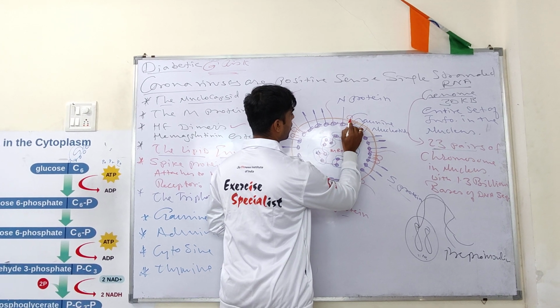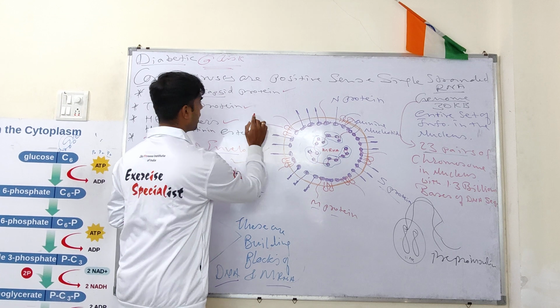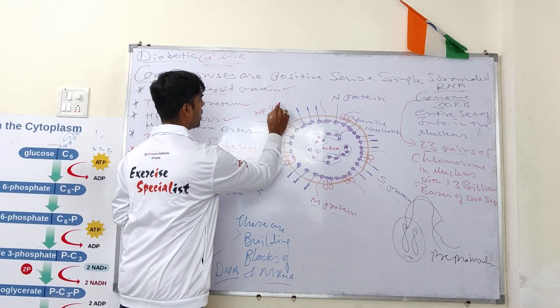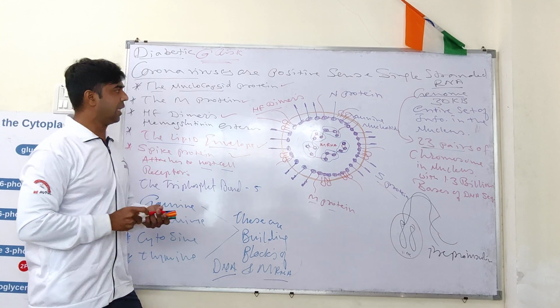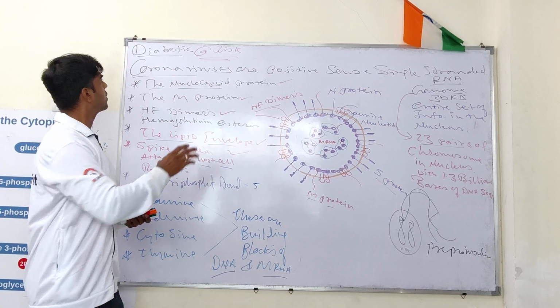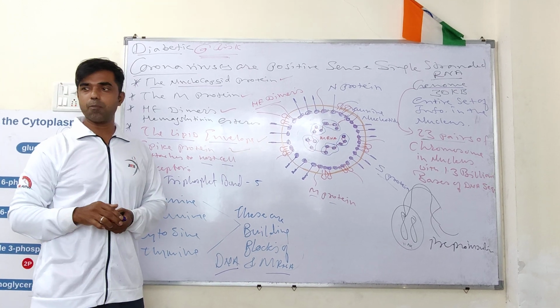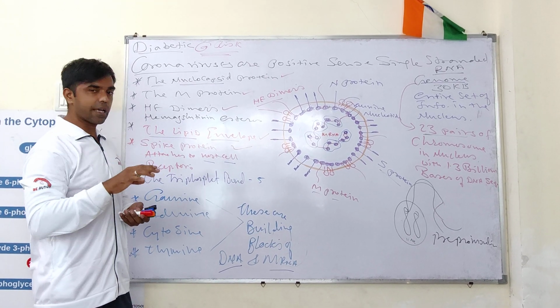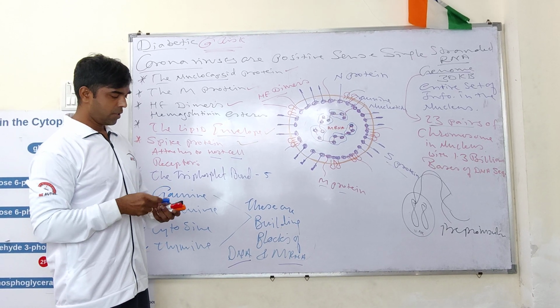Are you getting it now? Yes. Now they are the actual cause of risk for the diabetic population. Why? These are made from glycoproteins.